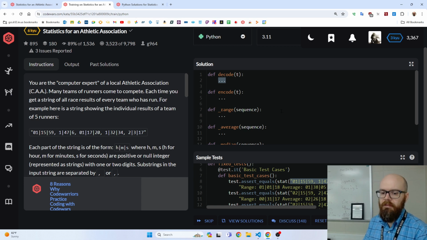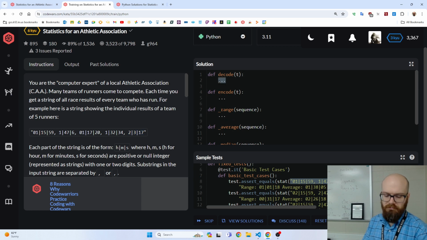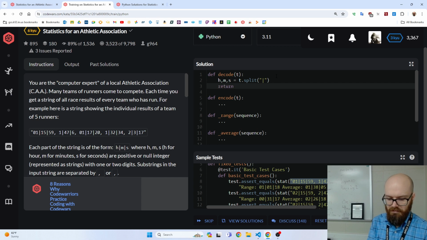So what I'm going to do for that is, when you send me one of these in the decode function, I'm going to split it on the bar or the pipe character, and then call those hour, minute, second. Then we return hour times a big number plus minute times a medium number plus second. So this is like converting it all into one thing, but I don't trust that. We've got to test it.